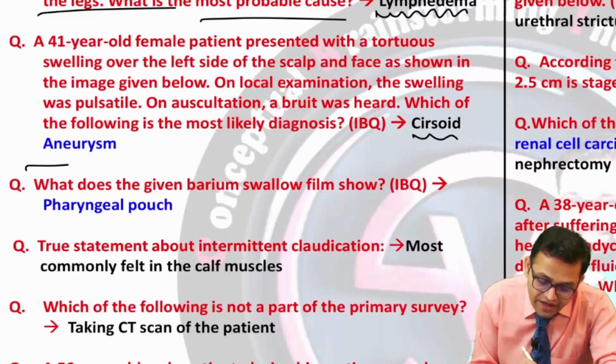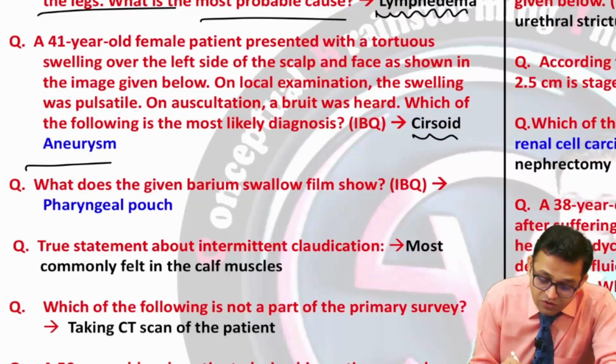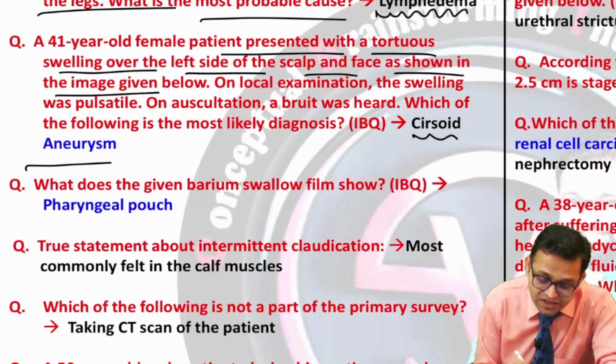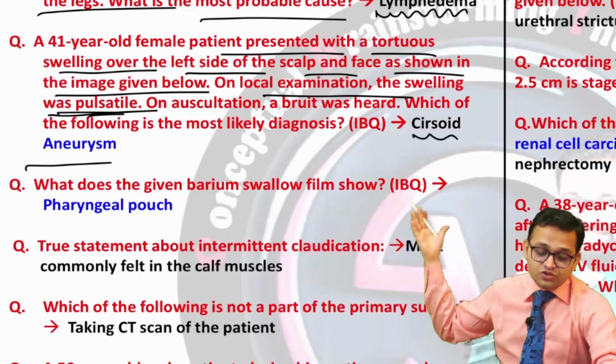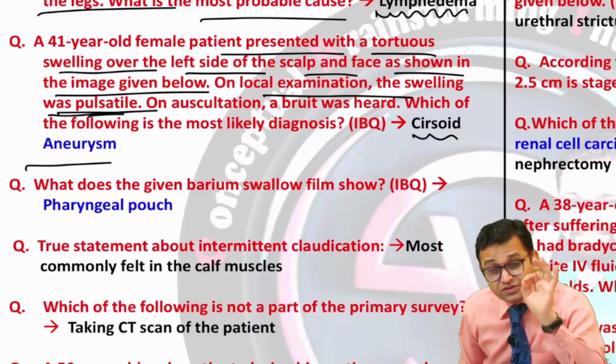Can you see the next question? Again the cirsoid aneurysm. A 41-year-old female patient presented with tortuous swelling over the left side of the scalp and face as shown in the image given below. On local examination, the swelling was pulsatile. So answer was cirsoid aneurysm. So look for the aneurysm, arterial disorder.